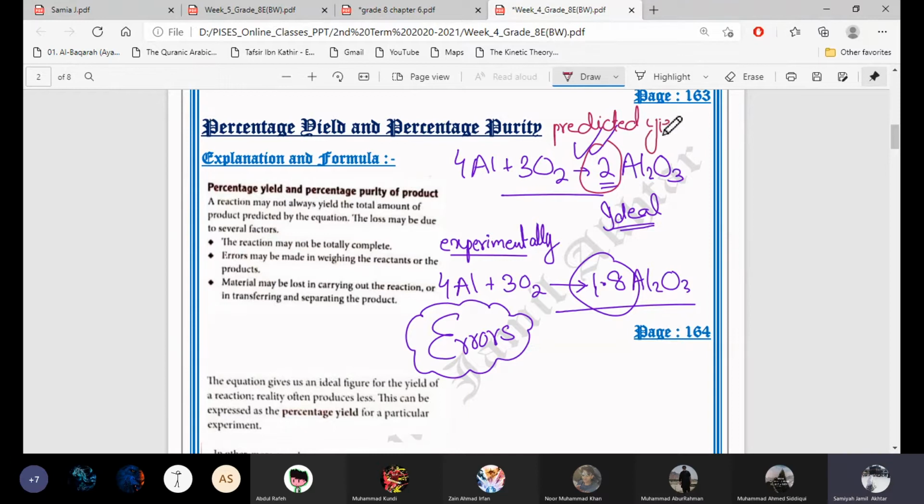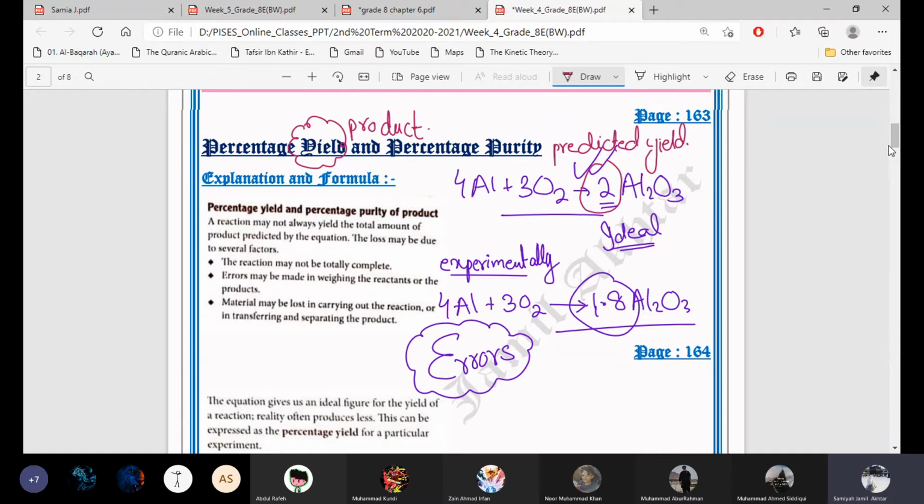Okay, yield is the product. I forgot to tell you, the word yield is for the product or the produce that we will get in the end. Which product we will get and how much amount of the product we will get in the end. So we will calculate the percentage of it, that how much percentage of the product we will get in the end.